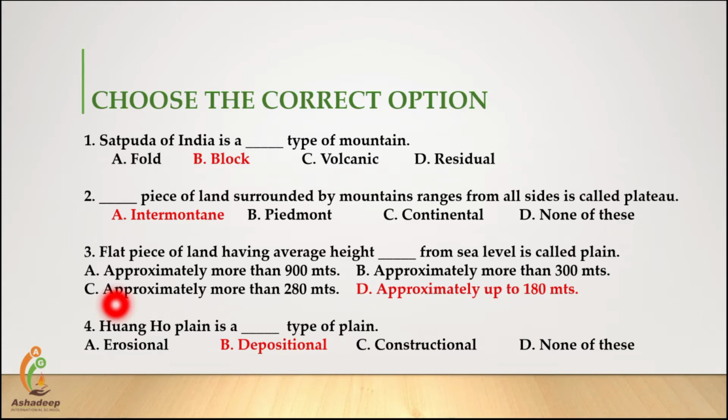Last one, fourth, Wang Ho plain is a dash type of plain. Option A, erosional, B, depositional, C, constructional, or D, none of this. Correct answer is option B, depositional.